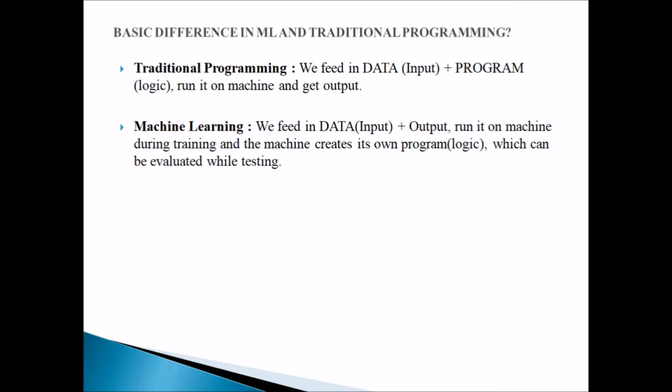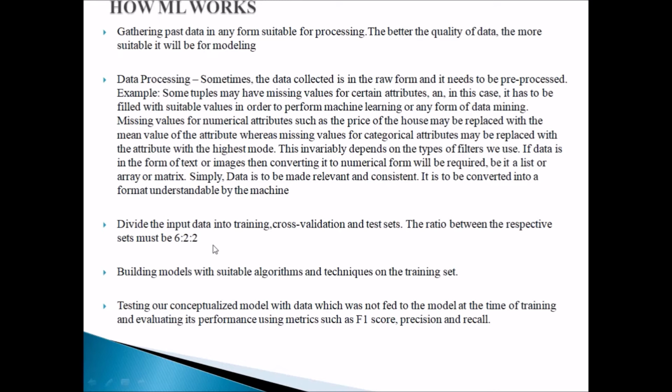Now, there is a basic difference between machine learning and traditional programming. In traditional programming, we feed data to a program, run it and get the output, whereas in machine learning, we feed data and output together, run it on a machine during training, and the machine creates its own program called logic, which can be evaluated while testing.